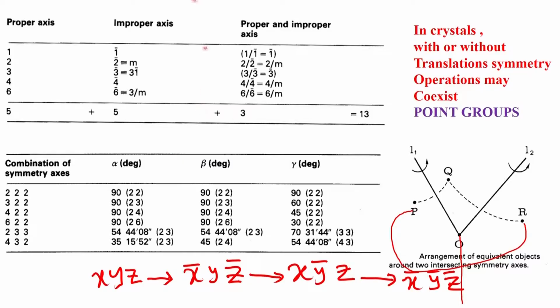It is non-centrosymmetric because you now examine your equivalent points. In case of the mirror symmetry, it is x, y, z and x, y bar, z. We operate the mirror again, we go back to x, y, z. We do not see the presence of the inversion center. Even though a mirror in principle is a combination of the 2-fold and the inversion center, it does not generate an inversion center.